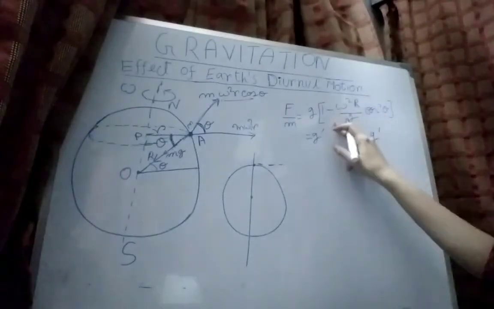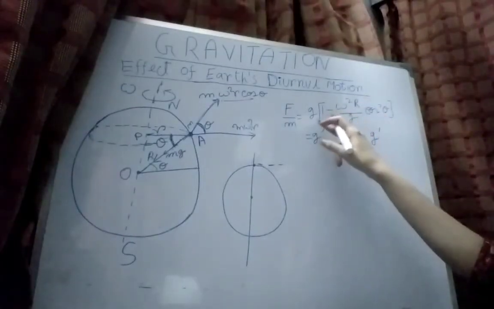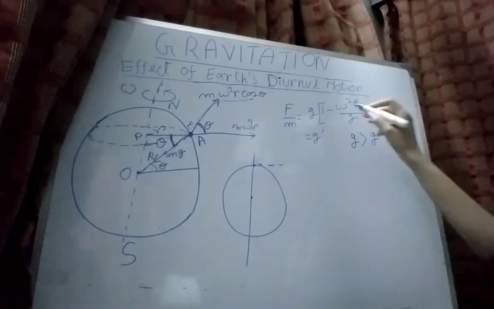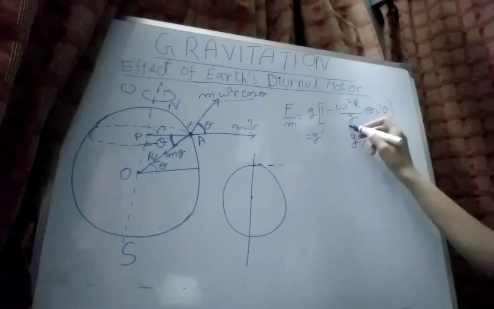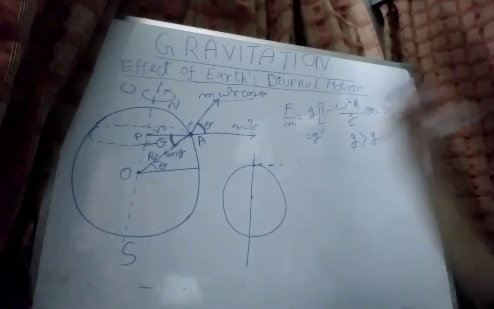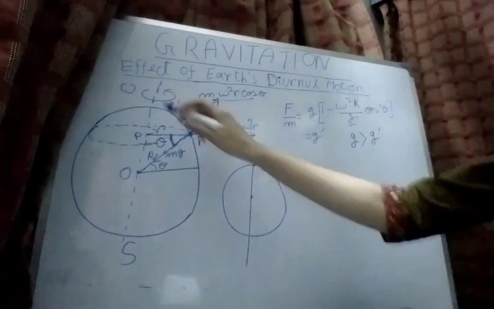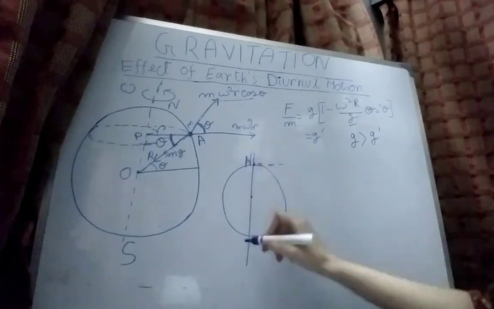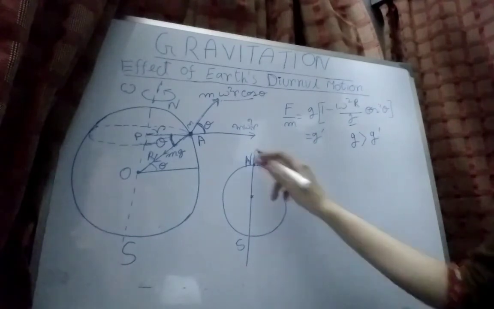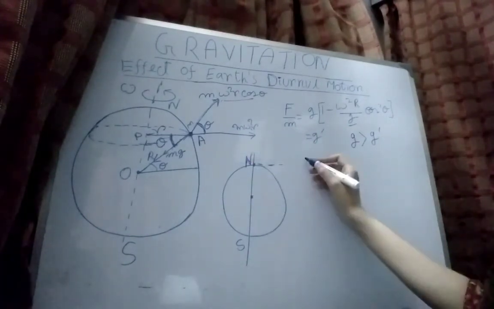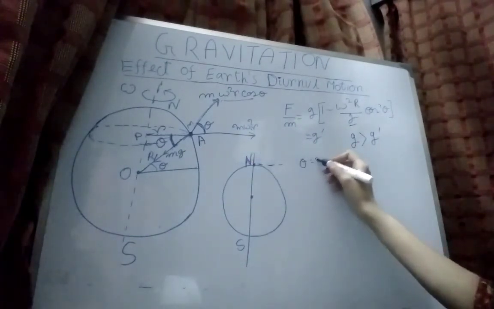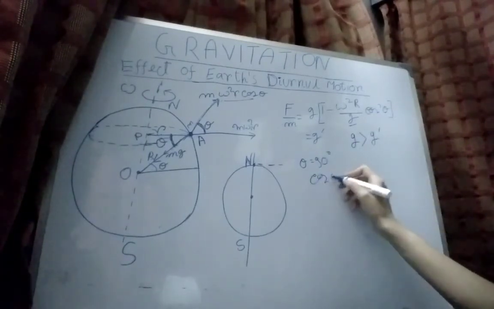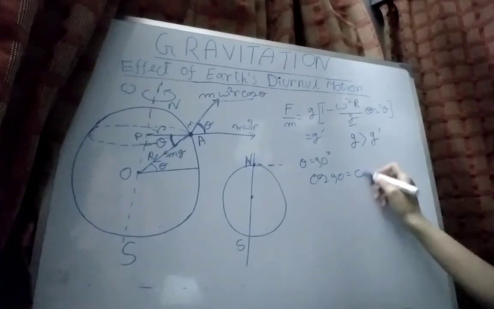Now, from this equation we can see that g dash varies with the value of theta, because here omega, R and g are constant terms. So in the polar region, that is the north pole and the south pole, the latitude is 90 degrees, that is theta equals 90 degrees, and we know that cos 90 equals 0.